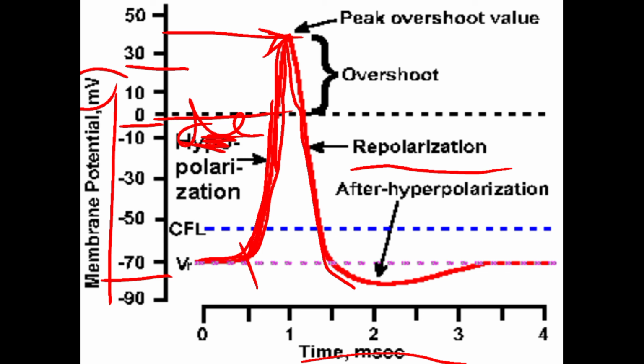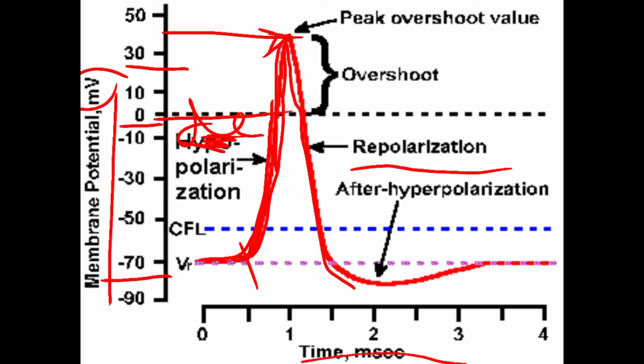In the depolarization, sodium channels will open on the cell, and sodium ions will move inside the cell, so it becomes more positive. In the repolarization, sodium channels close, potassium channels open, and potassium efflux takes place.